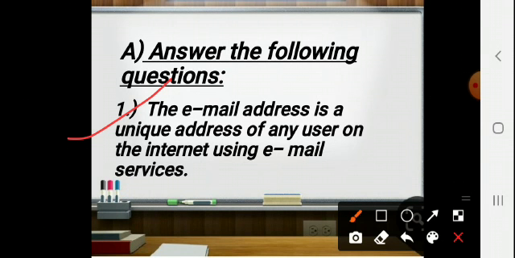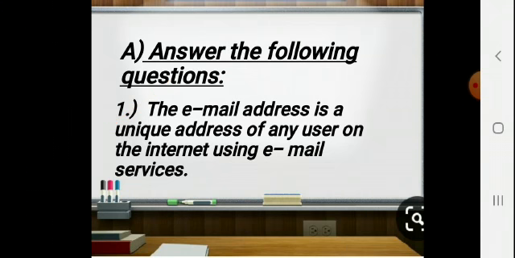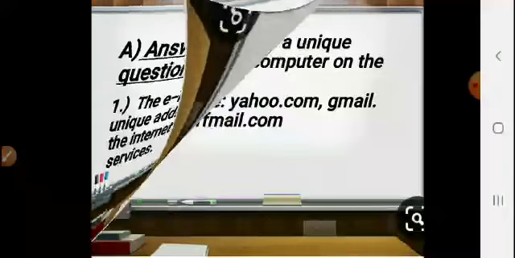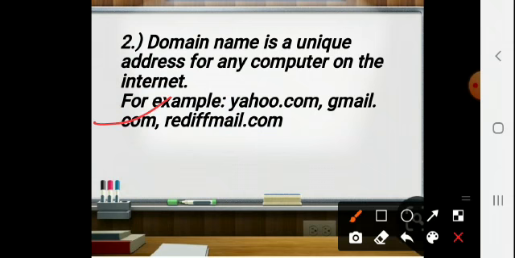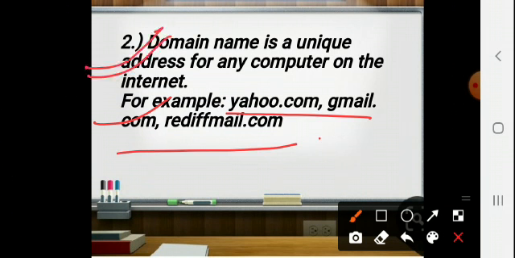Now coming towards our second question. What is domain name? Answer the question with examples. Domain name, very important. Domain name is a unique address for any computer on the internet. And here in the second part, we have to give the examples also. For example, yahoo.com, gmail.com and rediffmail.com. These are the examples you have to mention. And this is the answer. Domain name is a unique address for any computer on the internet.